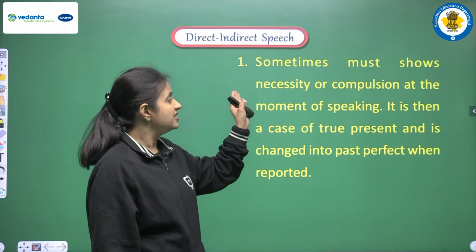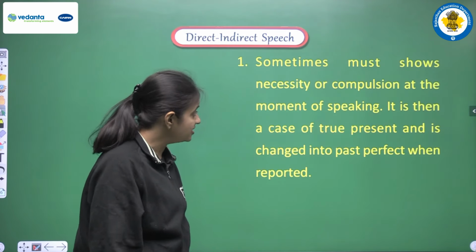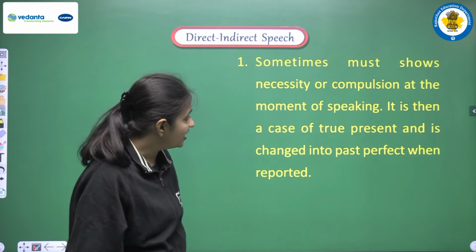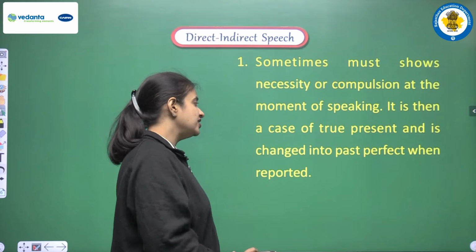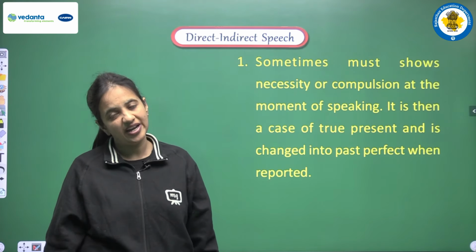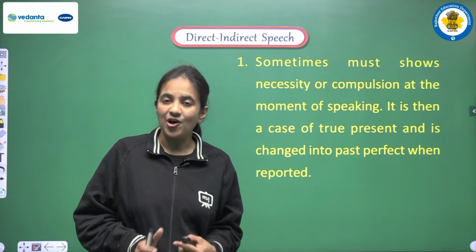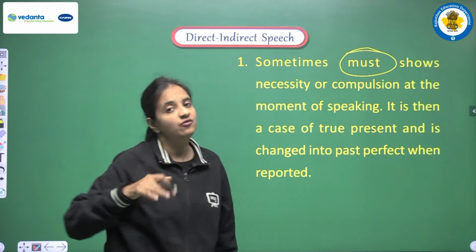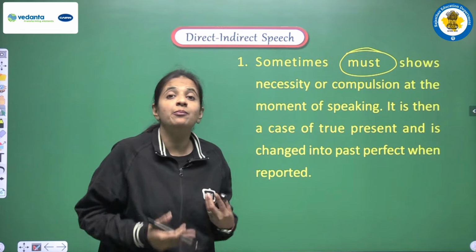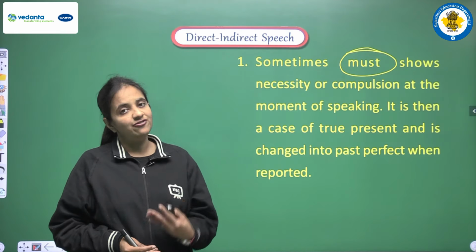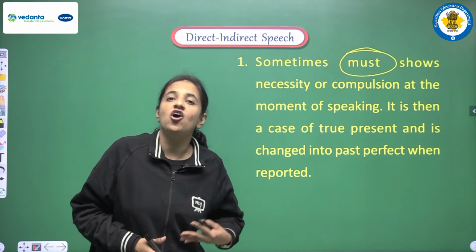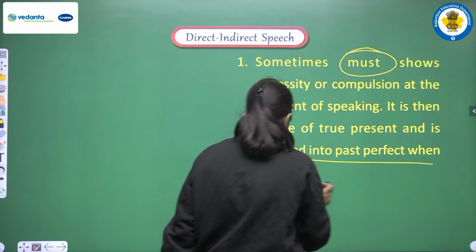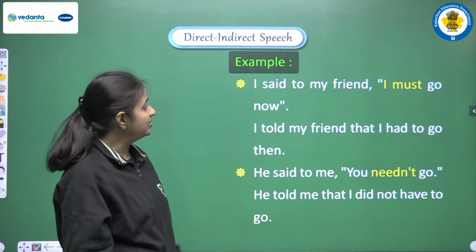So let's see. Sometimes must shows necessity or compulsion at the moment of speaking. It is then a case of true present and is changed into past perfect when reported. So when we were discussing model topic, then we have discussed this word must in a very detailed manner. We all know that must actually shows compulsion, right? Necessity. So if we are having this meaning of compulsion or necessity in a sentence, then we have to change it in the past perfect. How? Let's see the example.